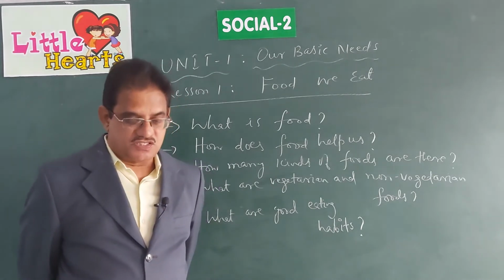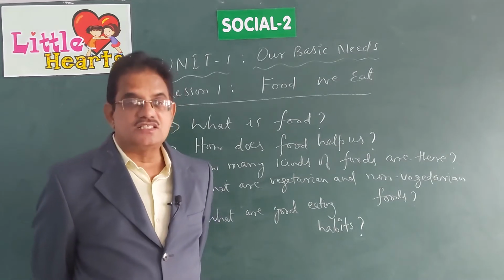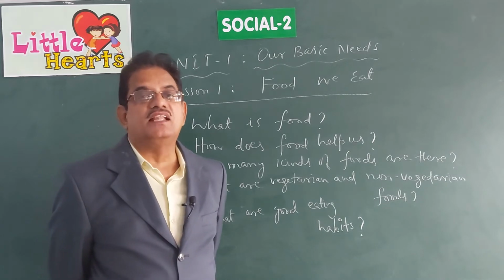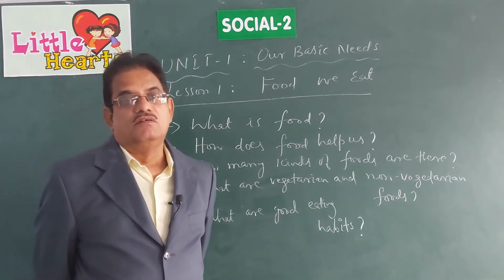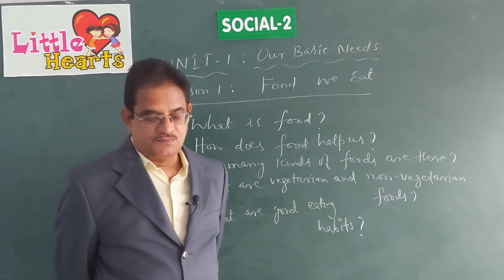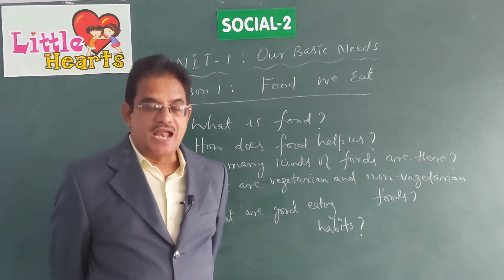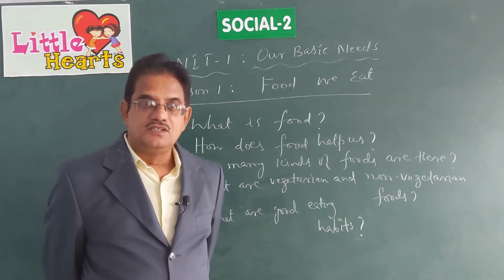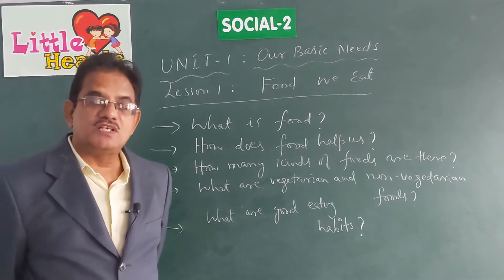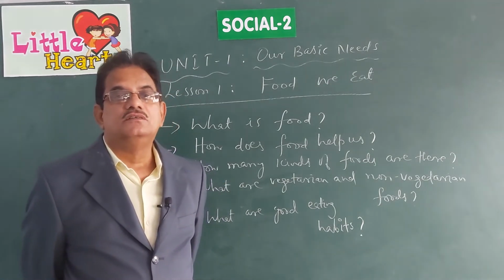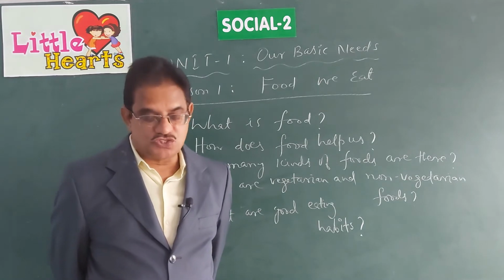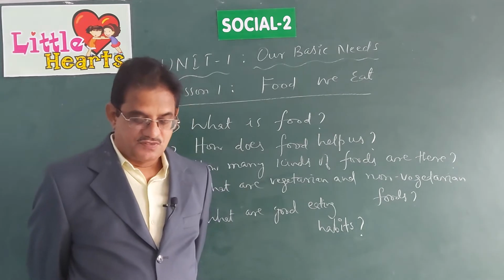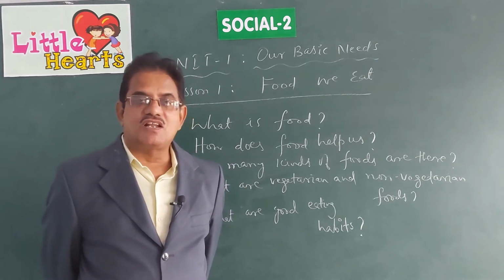Fresh vegetables, fruits and milk. These are some protective foods which help us to be healthy always. Green vegetables, fruits and milk. Do you drink milk every day, children? Do you like fruits? Can you name some fruits? Can you tell the names of some vegetables that you eat? Of course, there are several kinds of vegetables.